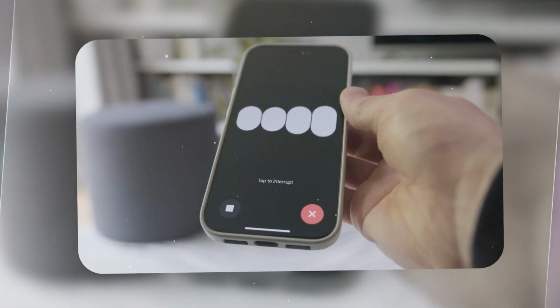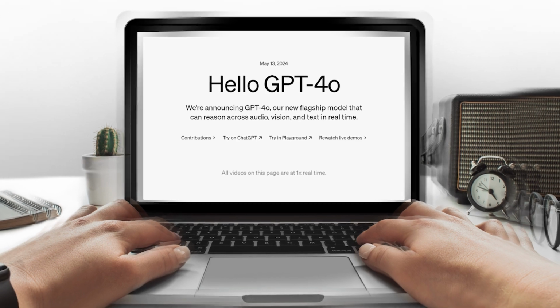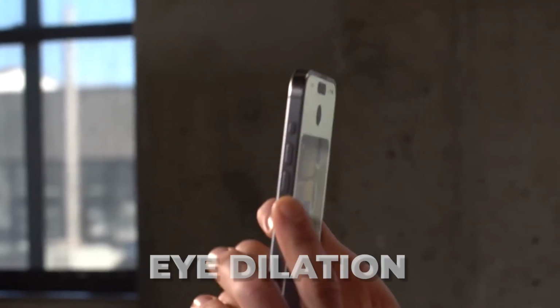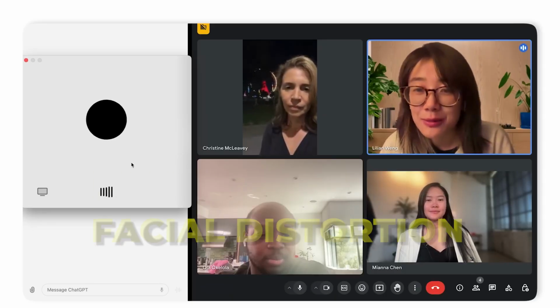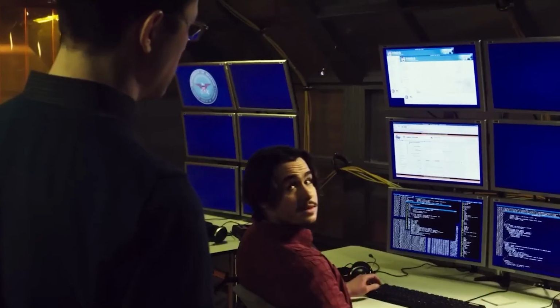So, just as we saw in Sam Altman's video, you can drop your phone while working and ask ChatGPT what you want to know, and it will answer you. Also, it can read the tone in your voice and respond accordingly. The word on the street is that this model takes it a step further by being able to note your breathing patterns, eye dilation, and even any facial distortion. Perhaps not the most practical thing to do, but let's see what some of the other applications might be like.